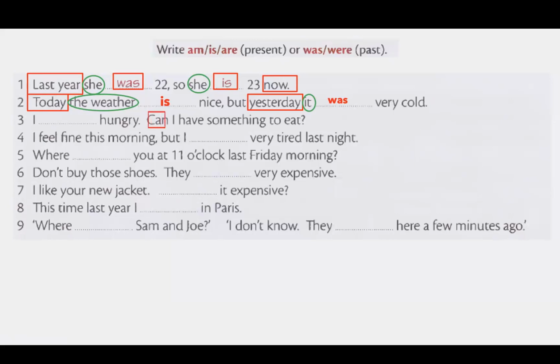So we need to check the second sentence here. Can is a present modal. It's talking about the present time. And what is the subject? I. So I need to talk about present time, and the subject is I. So that's why I am hungry.